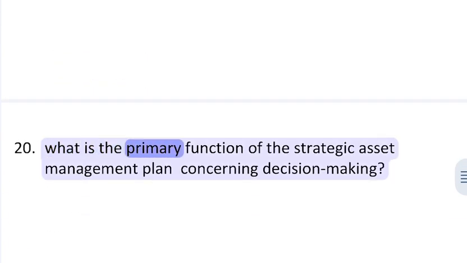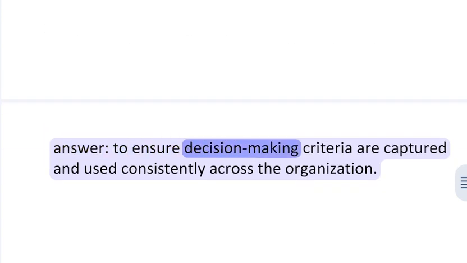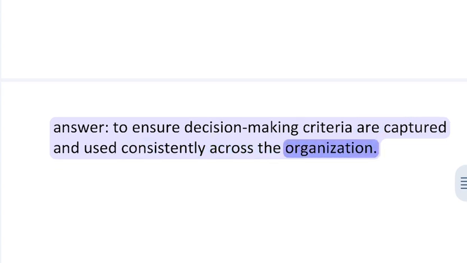20. What is the primary function of the strategic asset management plan concerning decision-making? Answer: to ensure decision-making criteria are captured and used consistently across the organization.